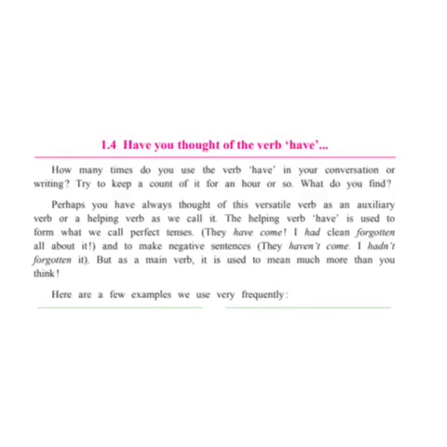Today we begin with chapter number 1.4. Have you thought of the verb have? You have already thought of this versatile verb as an auxiliary verb or a helping verb. The helping verb have is used to form what we call perfect tenses. But as a main verb, it is used to mean much more than you think.